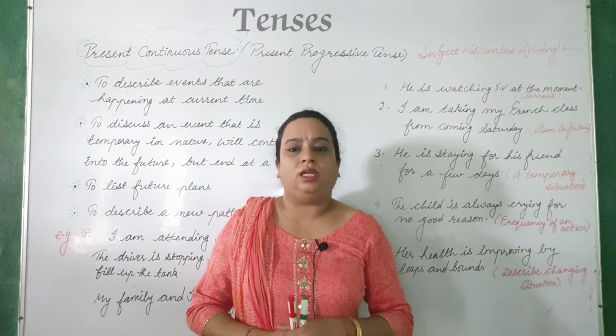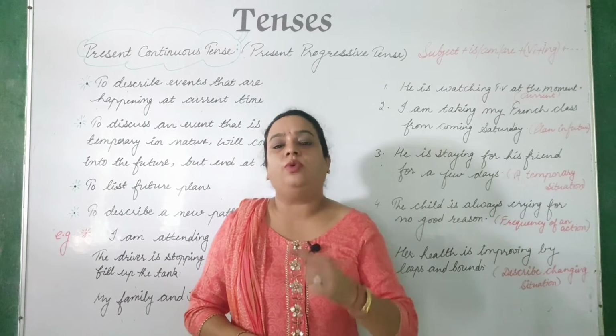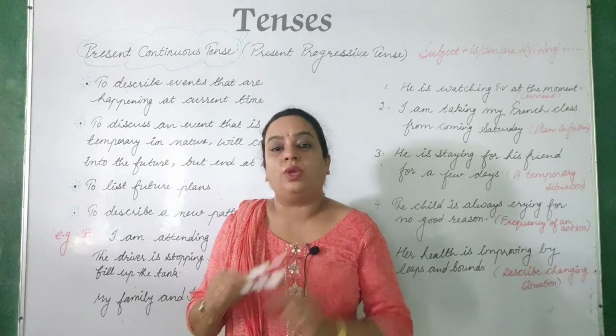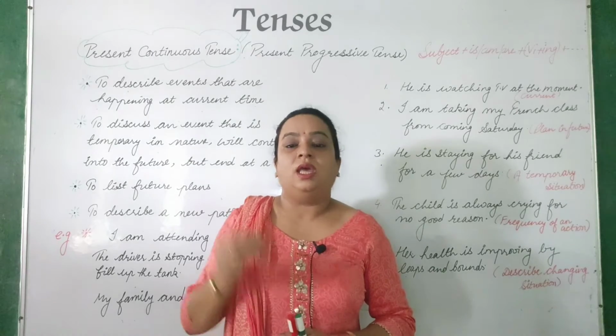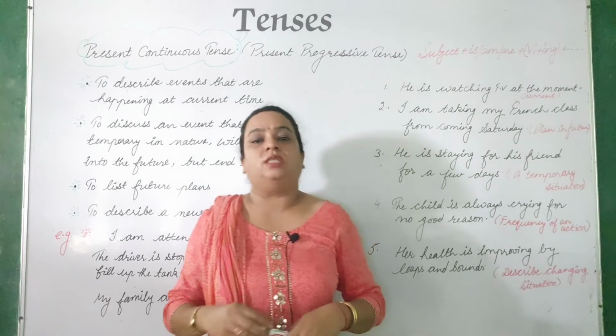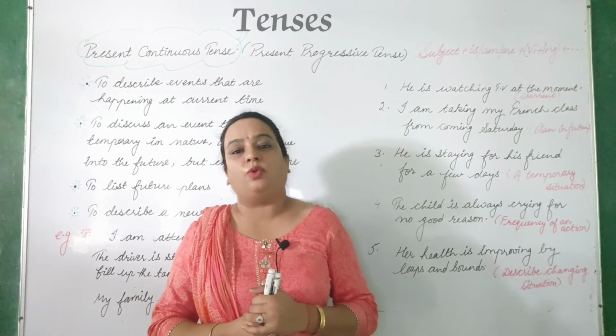So what we will learn here from this tense, present continuous tense, is that the ongoing process which is right now going on, जो भी चल रहा है, जो भी हो रहा है, that kind of tense is known as present continuous tense. This is also known as present progressive tense.